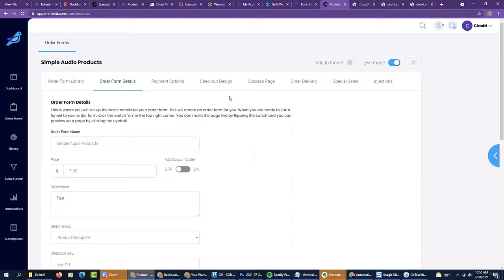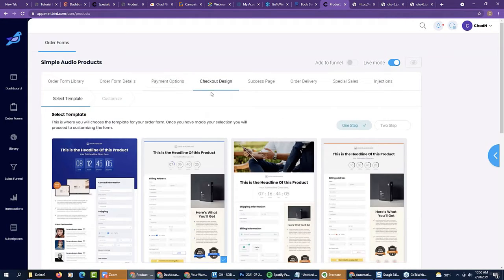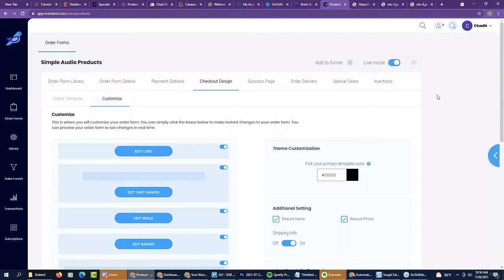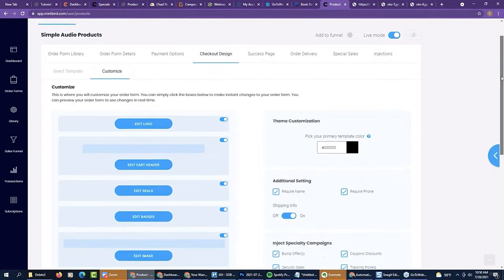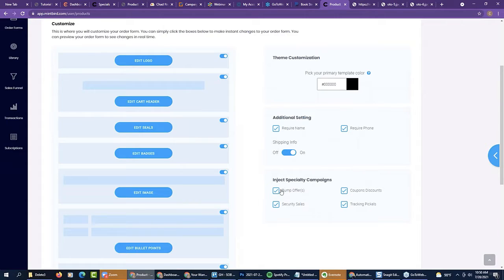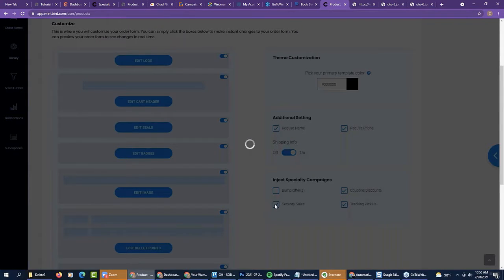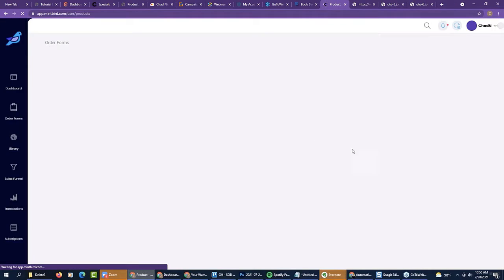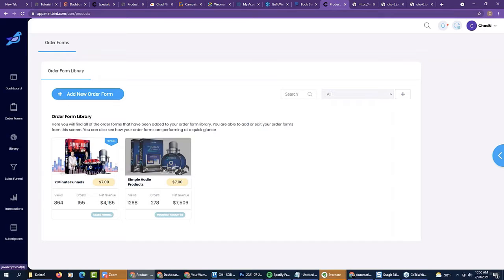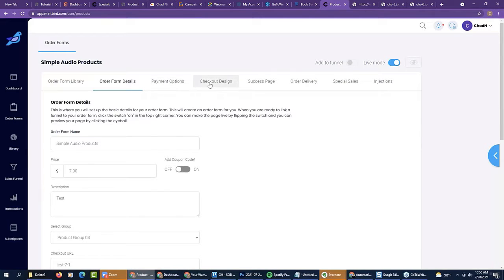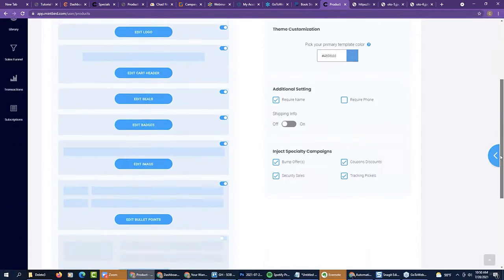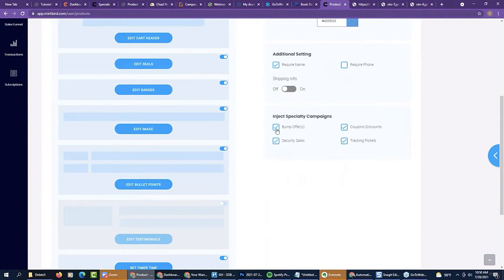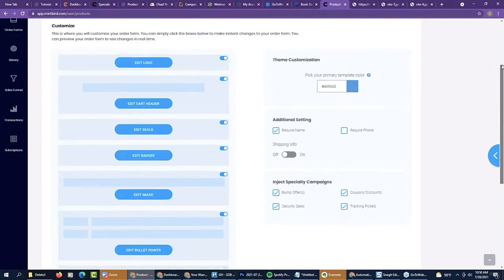and they're not done with this just yet, but I'm going to show you. When I'm over here on my checkout design, and I come over here to customize this, all I'm going to do is say, okay, and see, they're not done with this yet. I just came up with this concept yesterday. Let me refresh this. All they're going to do is come over here, and they're going to say, checkout design, I want to go ahead and include a bump offer. I want to include a coupon discount, and I want to pull in a time sell or a dime sell.